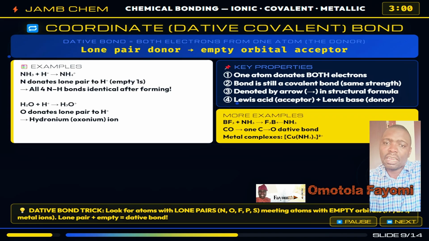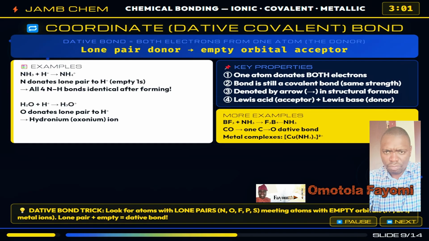The classic example is nitrogen in ammonia. NH3 has a lone pair of electrons, two electrons not involved in bonding. When ammonia meets a hydrogen ion, H+, which has a completely empty 1s orbital, nitrogen donates that lone pair to the H+. A bond is formed, and now we have the ammonium ion, NH4+. Once formed, all four nitrogen-hydrogen bonds in ammonium are completely identical. There is no way to tell which one was the dative bond.